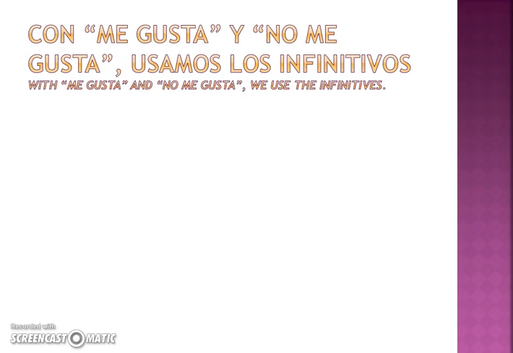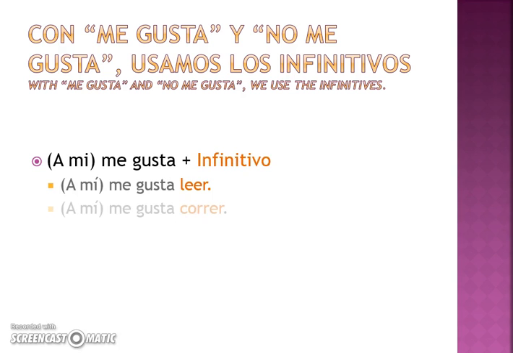Con me gusta y no me gusta usamos los infinitivos. We've been learning that in order to say I like to do something, I don't like to do something, we're using infinitives. So an infinitive will follow me gusta or no me gusta. Por ejemplo, a mí me gusta leer, a mí me gusta correr, a mí me gusta ver la tele. Notice how these are infinitives. They end in ER, and they're coming after me gusta. So in other words, you can say it's me gusta and then an infinitive.